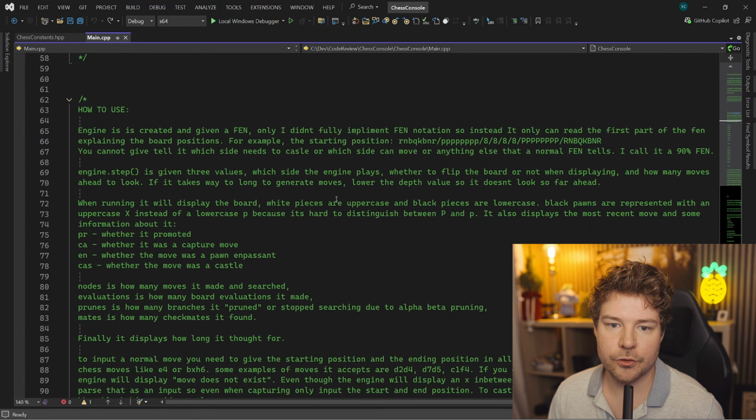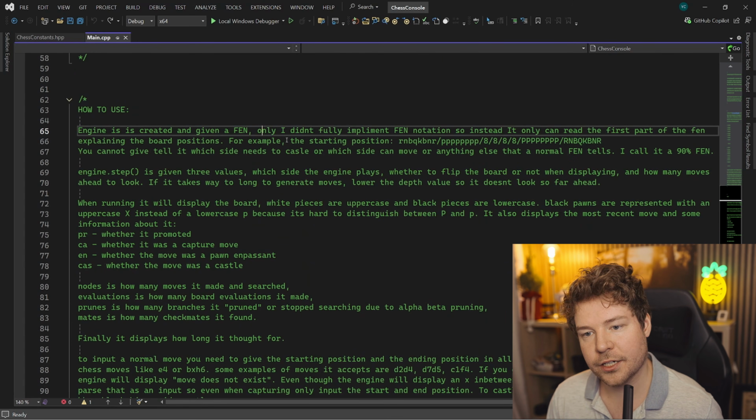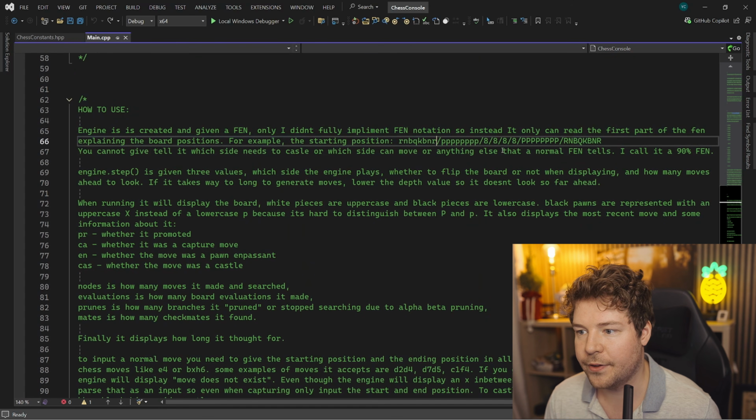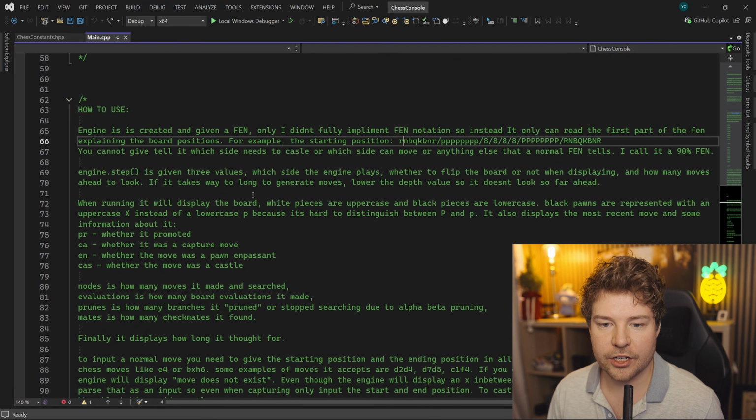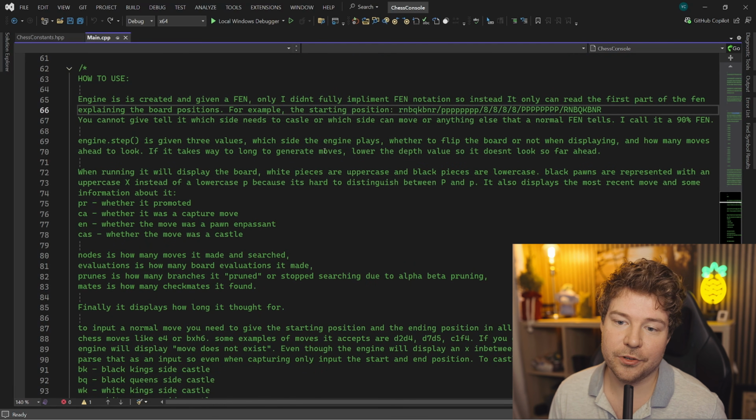Okay, let's get into this. So the engine is created and given a FEN, which is like a description of a chessboard, and it fully implements that FEN notation. So this is what it looks like. I know a little bit about chess engines, and I certainly know how to play chess, but I've never tried making a chess engine before, so we'll see how I go.